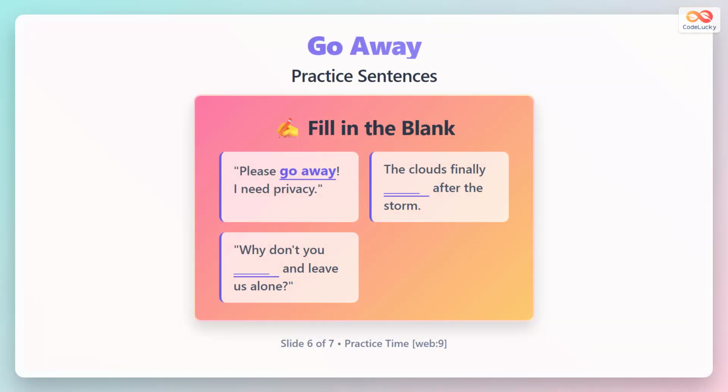Practice builds confidence with go away. First sentence - "Please go away," exclamation, "I need privacy," shows polite dismissal. Second sentence - "The clouds finally blank after the storm" expects go away. Third sentence - "Why don't you blank and leave us alone" also needs go away. Fill blanks mentally then check answers.